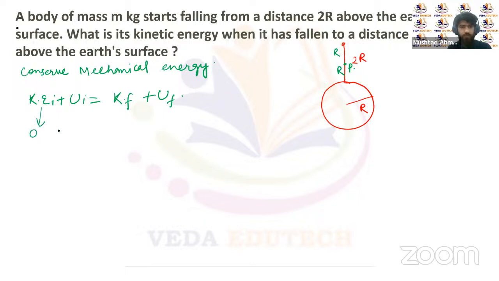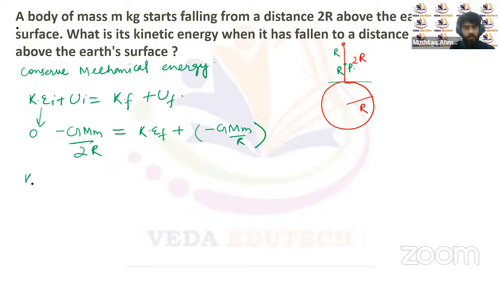Initial potential energy, if we take the surface of Earth as the reference, will be minus GMm upon 2r. That will be equal to final kinetic energy plus final potential energy, which is minus GMm upon r.